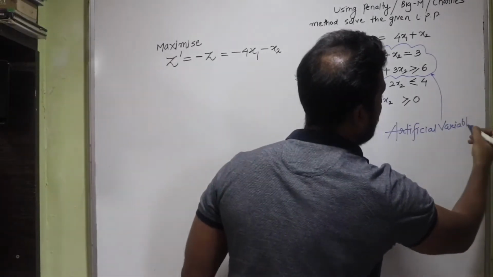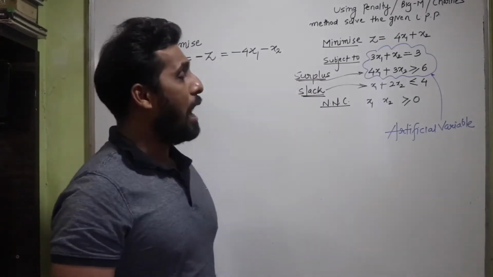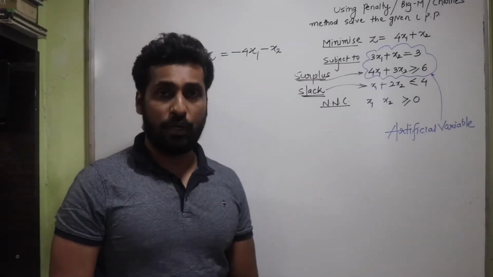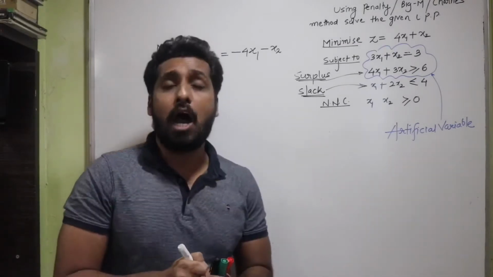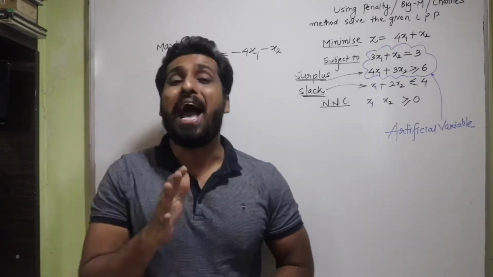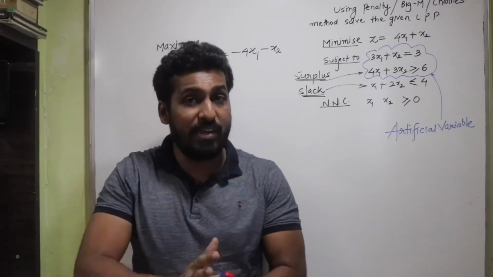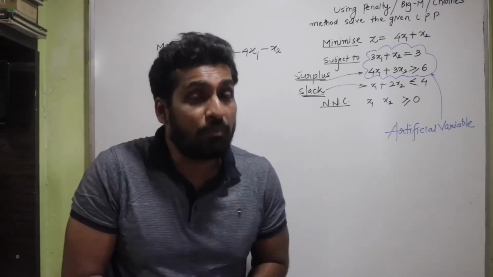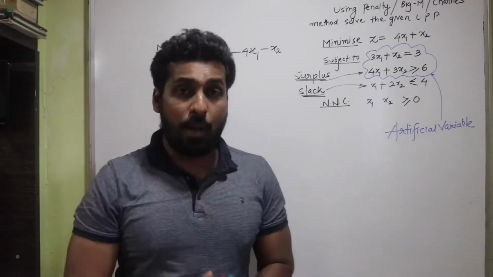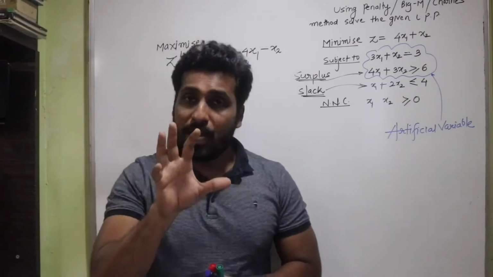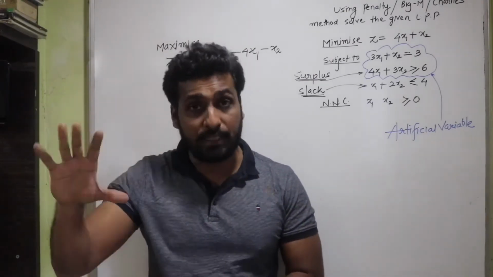Now students, I'm going to add something called an artificial variable. Now let us see what an artificial variable is and why it is needed. Again, I'm telling you, you have to watch my previous lectures on the simplex method to understand what I am talking about here. You remember in the simplex table we had the basic variables.